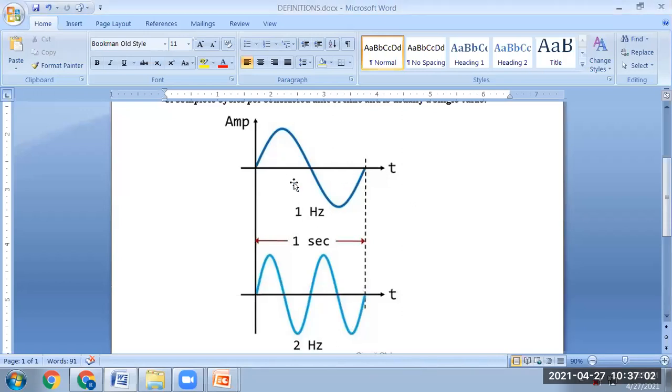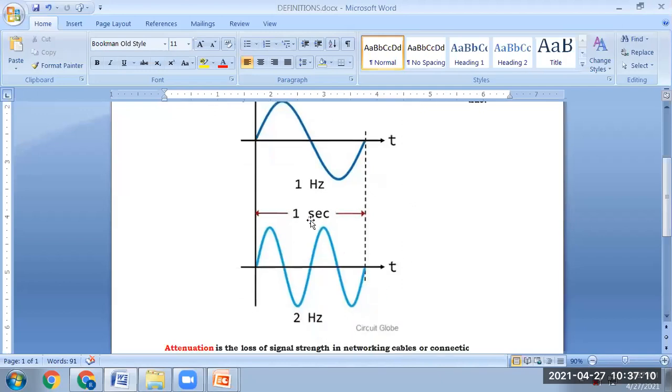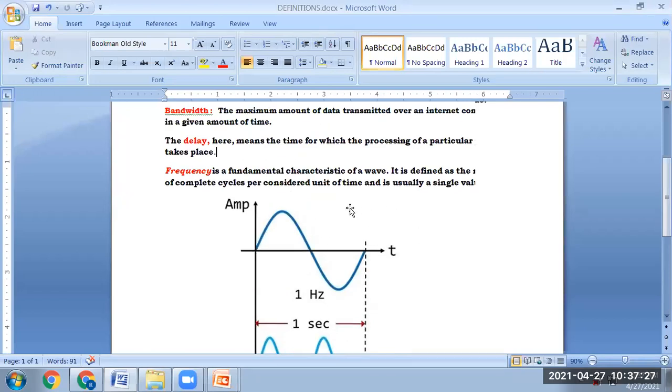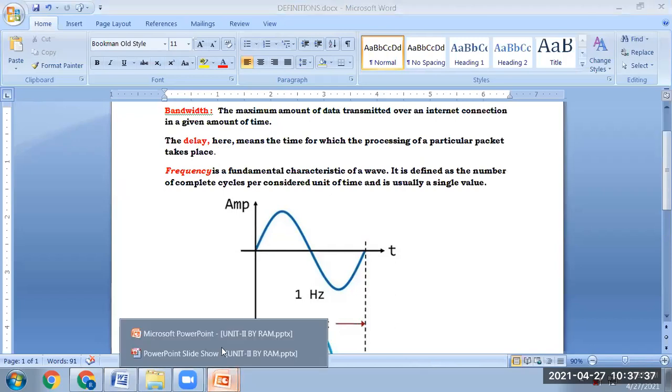Here we have one cycle, so the frequency of this wave is 1 hertz. The frequency of this one is 2 hertz. That means per unit of time, here he has taken 1 second as a unit of time. In 1 second, this wave is completing only 1 cycle, so its frequency is 1 hertz. In the same 1 second, the second wave is completing 2 cycles. That's why its frequency is 2 hertz. Generally the frequency is measured in hertz. One cycle is called 1 hertz. Based on how many cycles it has completed in a given unit of time, its frequency will be measured.